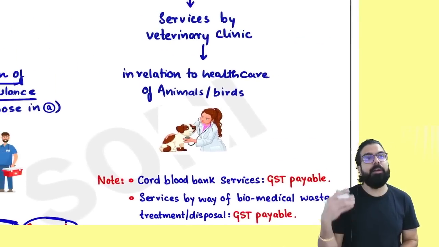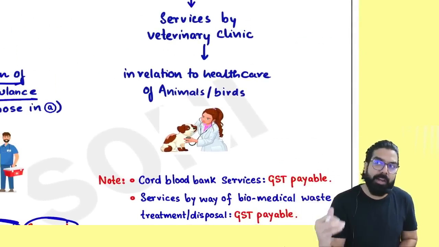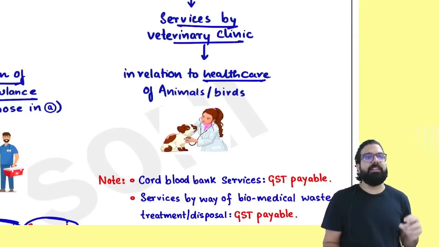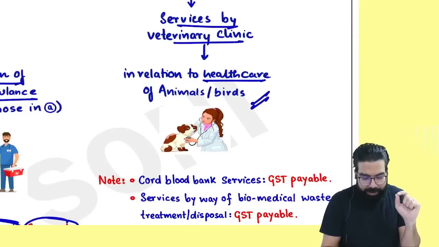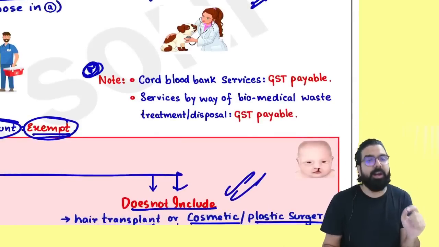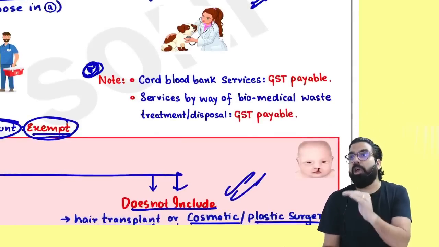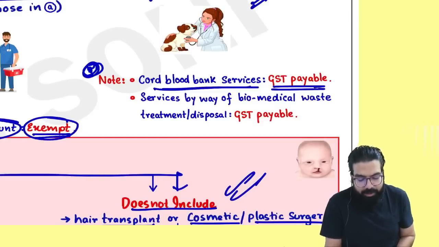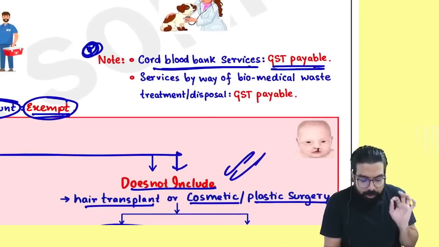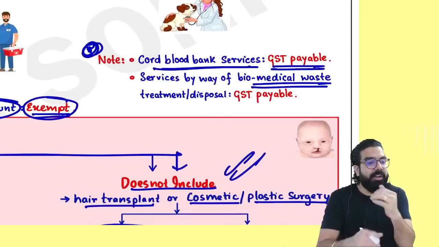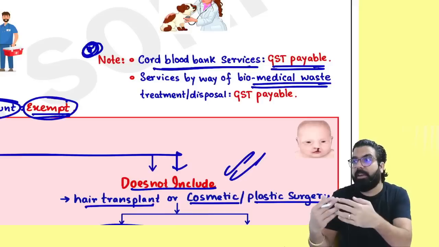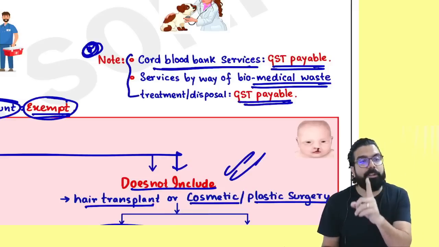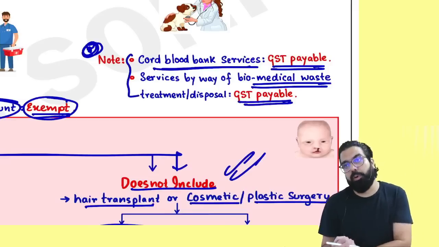Then they are telling, for human beings healthcare is exempt, for animals also it is exempted. Services by a veterinary clinic, which is taking care of healthcare of animals and birds, is also exempted. Here, there were 2 points which were earlier exempt, now made taxable. So I have put it over here so that you remember for exam that cord blood bank services are always taxable. Now, the biomedical waste treatment facility, they will treat all the biomedical waste of the hospital. On that also GST is payable. Earlier these two were exempted, but now GST is payable, and hence for your exam please be careful.